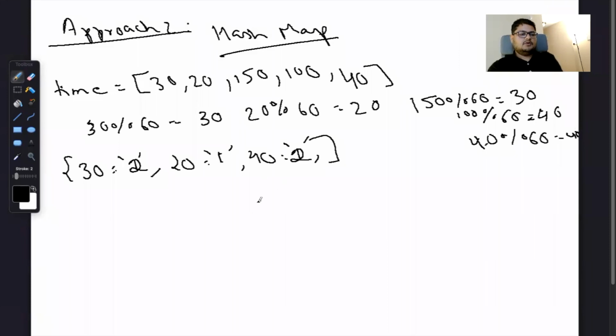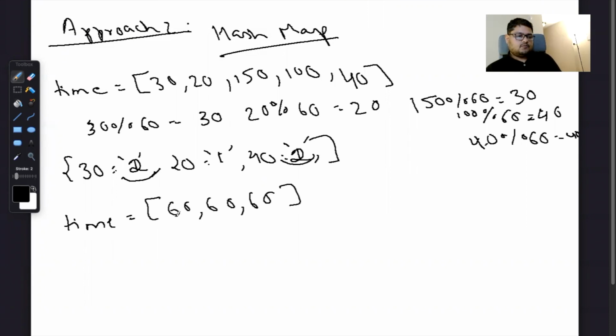And if your remainder is 0, like in the second case, the hash map would have been something like 0, right? Now we can see that the frequency for the first 60 is 1, for the second 60 it is 2, for the third 60 it is 3.